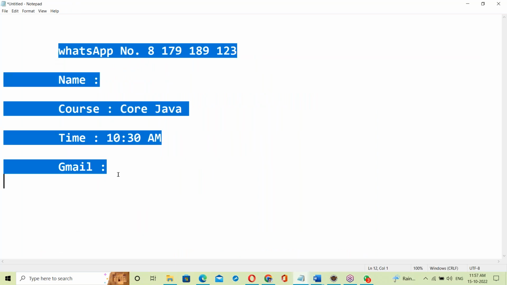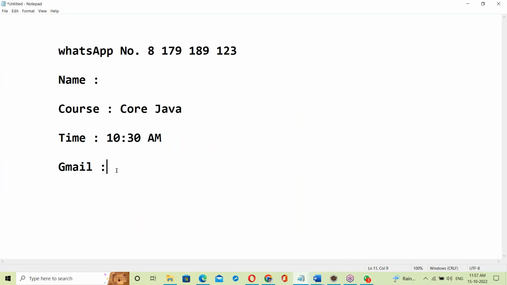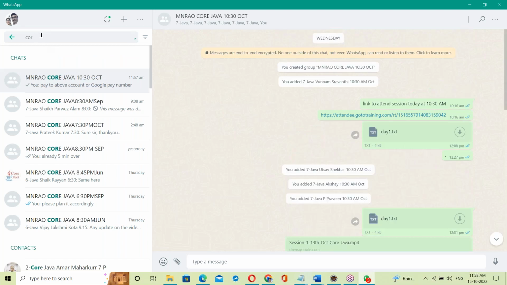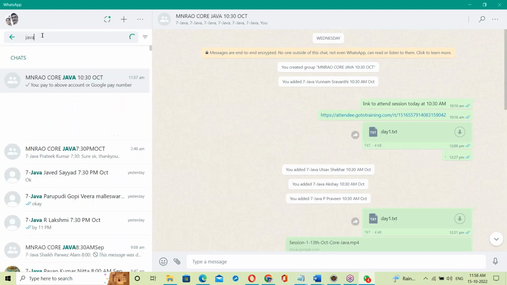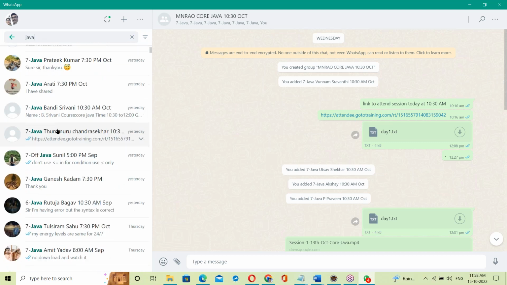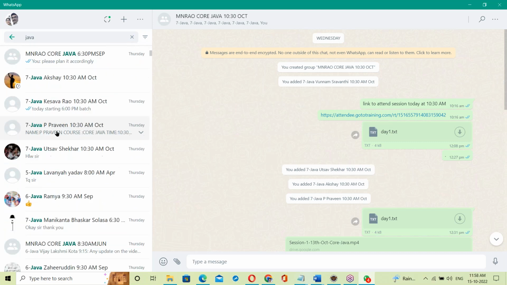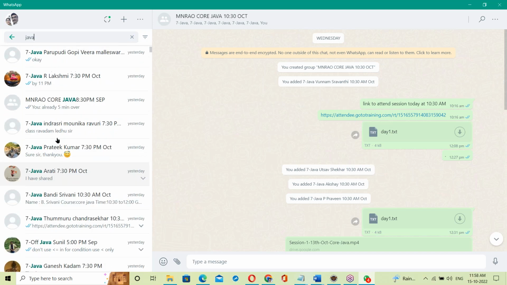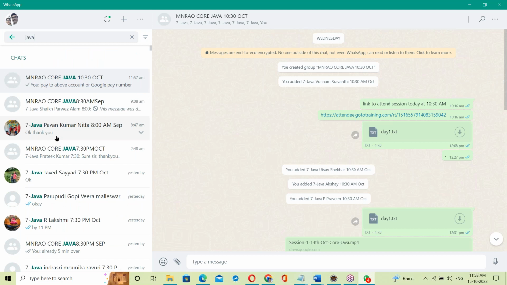First of all, take this WhatsApp number and share your details, and I will add you to the group. Communication is not only in the group: the group is for doubts and admin, and I also communicate personally with students. I'll be interacting with every student always.